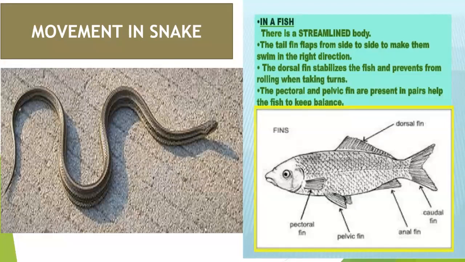Now, we will discuss the movement of different animals, because it is also necessary for animals to move from one place to another, to find their food, and to escape from their enemies. Many animals walk with their legs. Human beings, we people, walk by contracting and relaxing muscles in the legs.